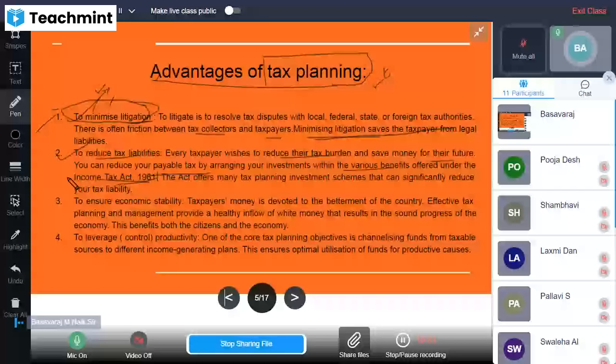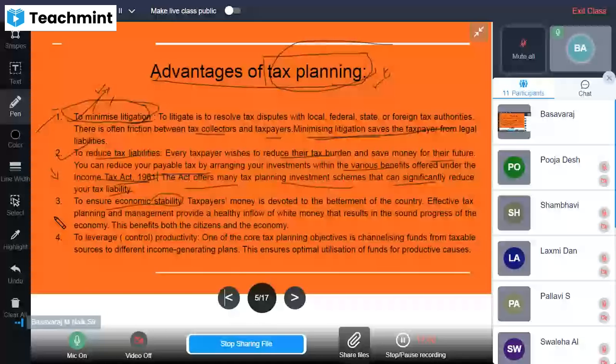The Act offers many planning and investment schemes that can significantly reduce your tax liability. So what are all the schemes and deductions available for the individual assessee? He can reduce his tax liability. If he has efficient tax planning, it can definitely reduce the tax liability. And it ensures economic stability. How does it ensure economic stability?